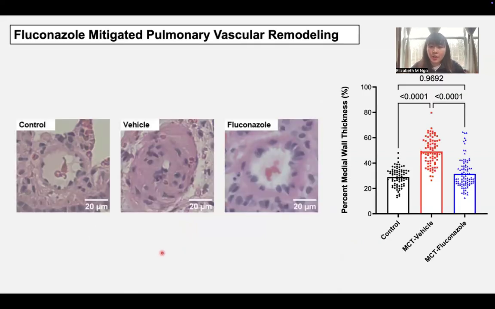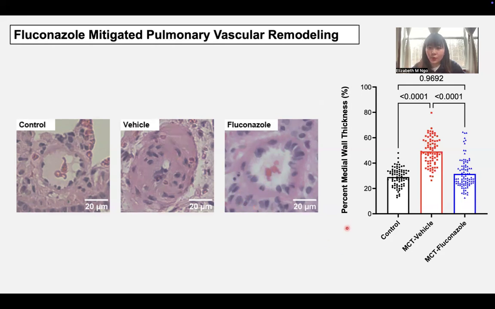To support our physiological findings, we also did histology of the small lung arterioles, as shown by these representative images. You can see in the vehicle group that they have severe medial wall thickening. It's important to note that monocrotaline progressively increases medial wall thickness, and when this medial wall thickens, it decreases the size of the lumen, increasing resistance for blood to flow. In contrast, you can see in the fluconazole arteriole that there's significantly less medial wall thickening.